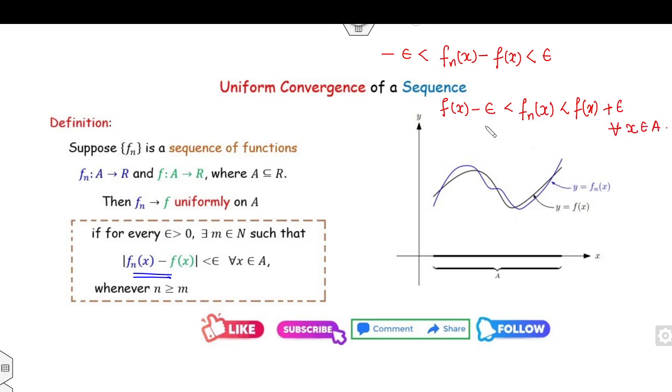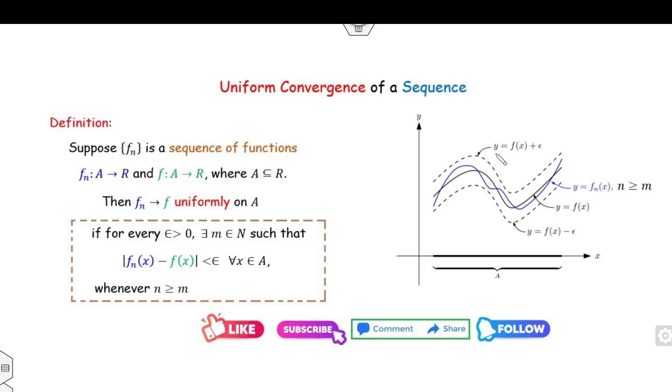So if we draw f(x) - epsilon, where epsilon can be any positive number, this black color is my f(x). The lower part is my f(x) - epsilon, and the upper part is my f(x) + epsilon.